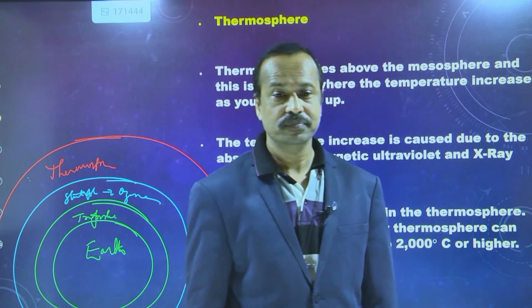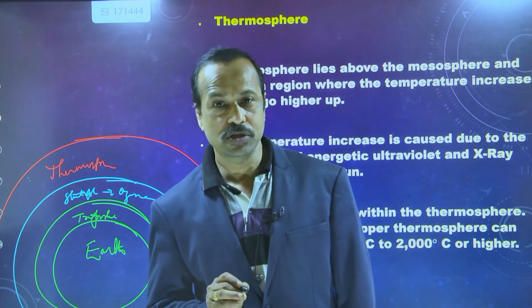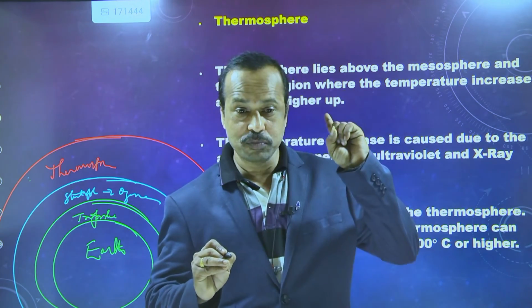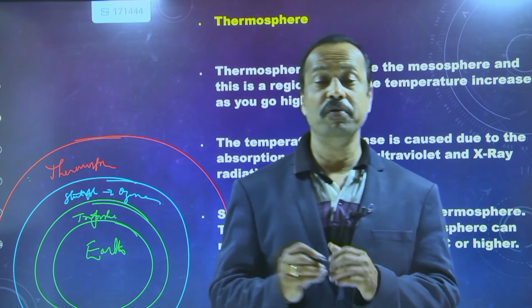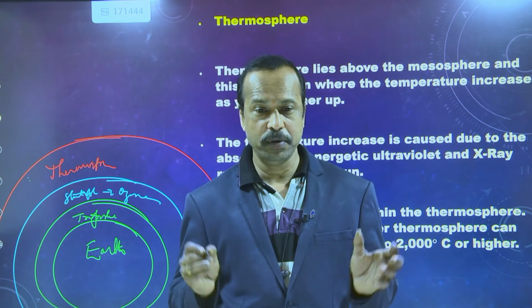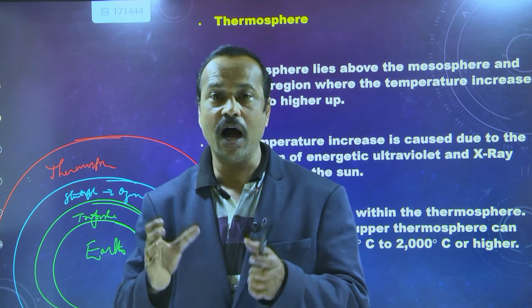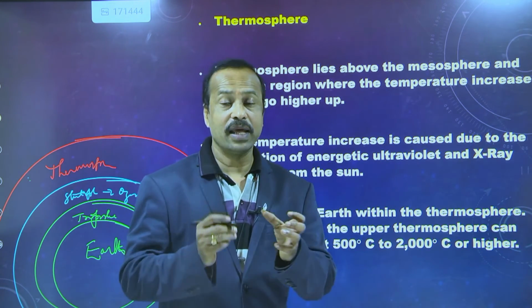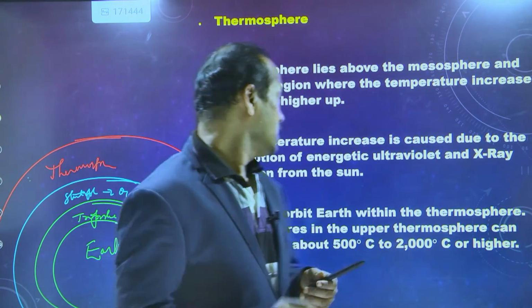Please mute your mics. Thermo means temperature, so here the temperature will be very high, because this layer absorbs the heat from the ultraviolet radiations and X-rays coming from the sun.